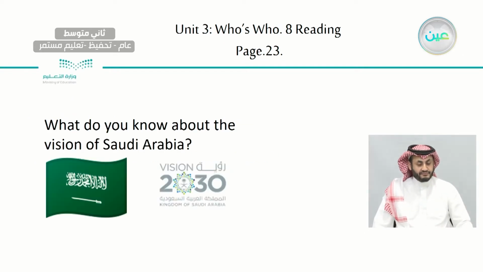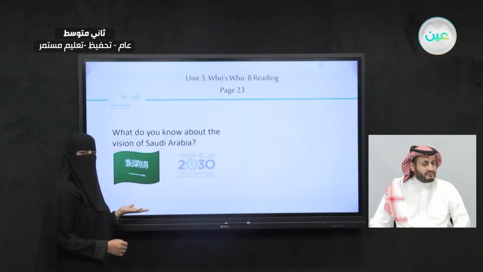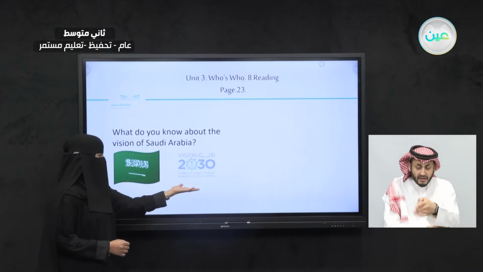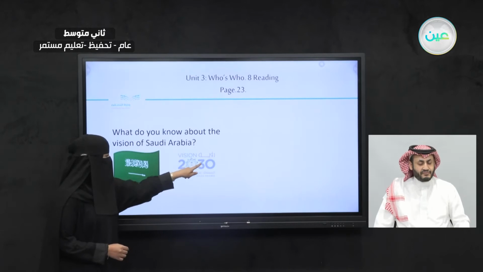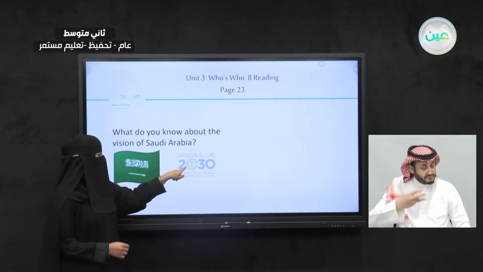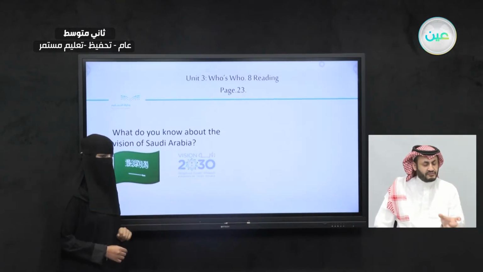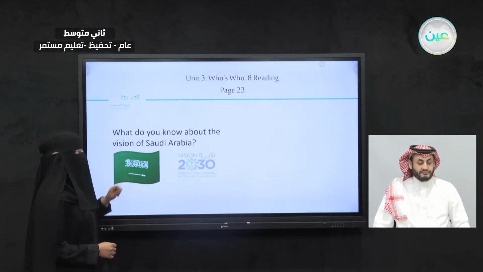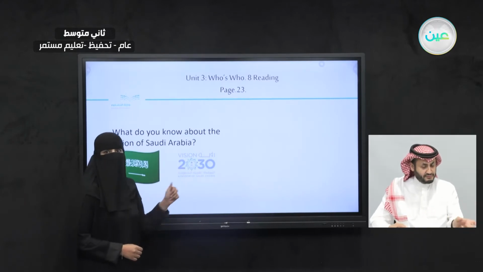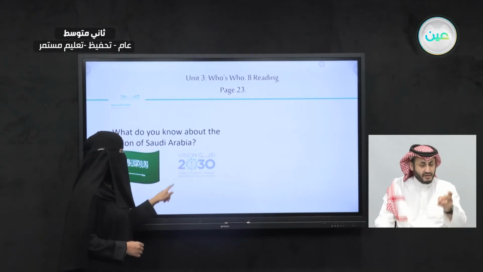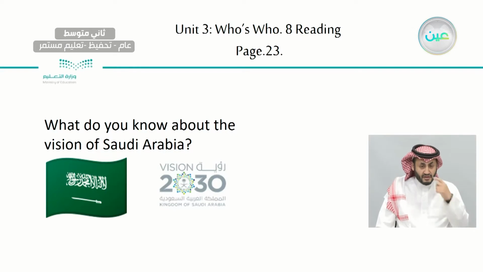Now, let's take a look at this picture. What do you know about the vision of Saudi Arabia? Do you recognize this flag? And do you recognize this picture? What do you see here? We see the word vision and 2030. This is the flag of Saudi Arabia. As you can see here, this is related to the country, Saudi Arabia. This is the vision of 2030, the vision of the Kingdom of Saudi Arabia.